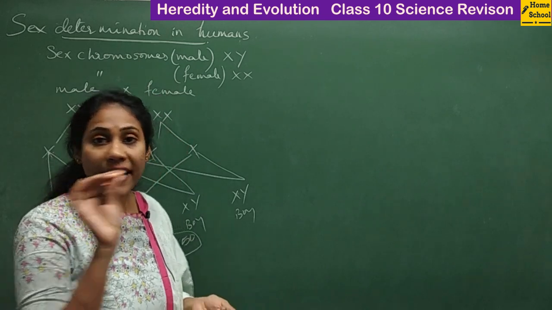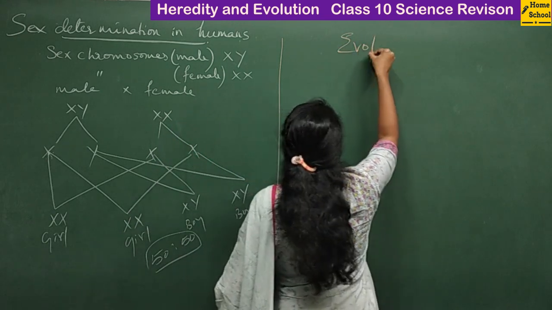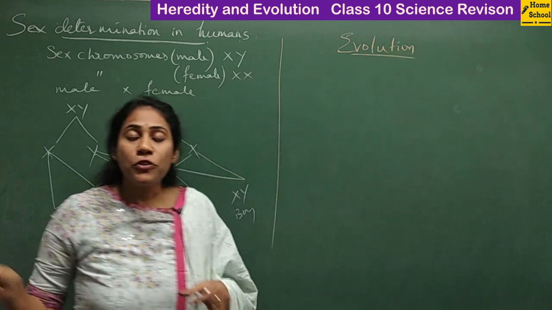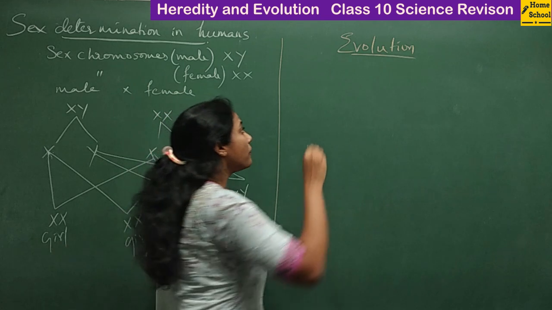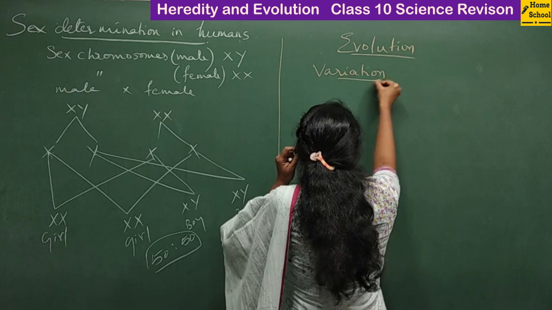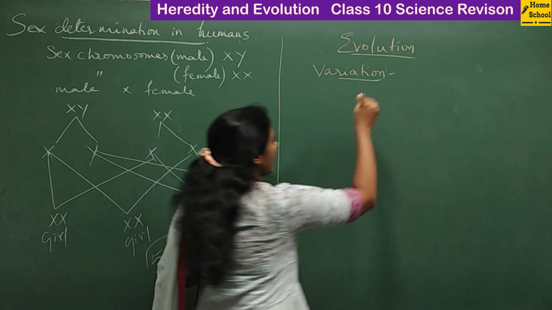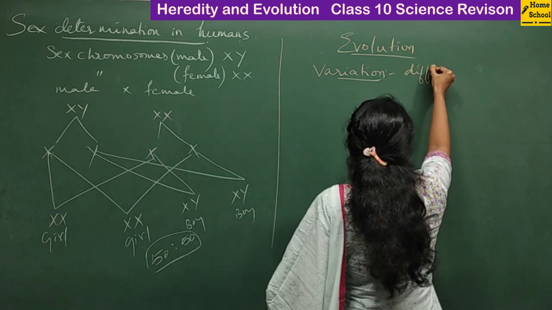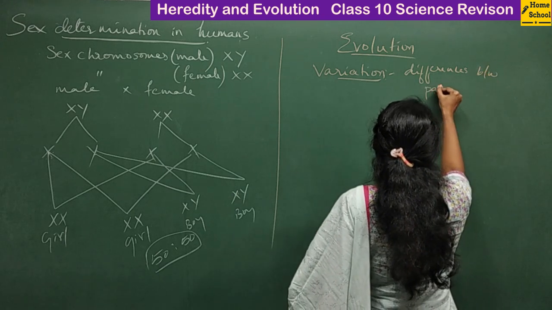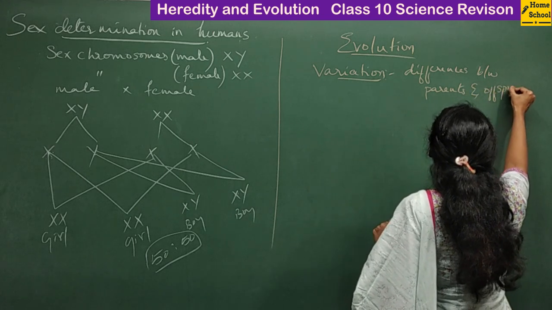And coming to the next part of the chapter, that is evolution. So let's talk about the different aspects of evolution. What is evolution? Before we learn about evolution, we need to know something like variation, isn't it? Variation is just opposite to heredity. Variation is nothing but the differences between parents and offspring. Between parents and offspring is called variation, right?